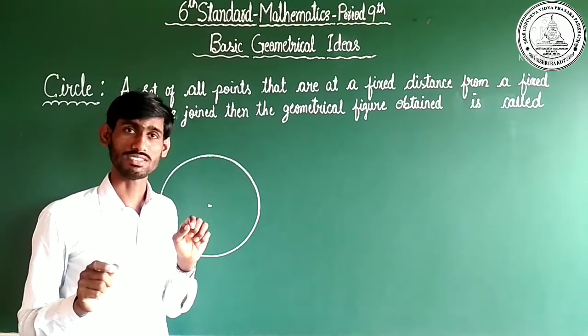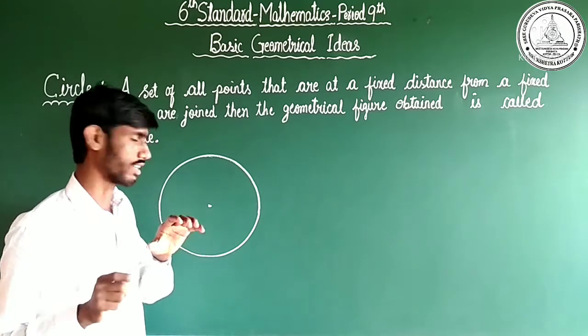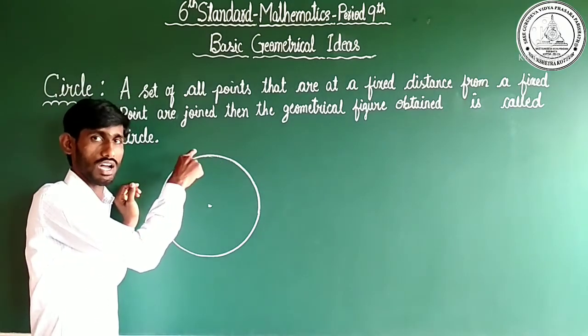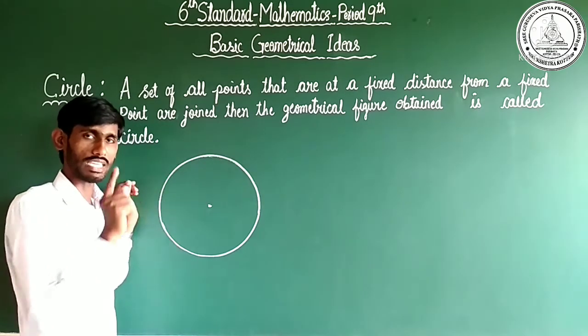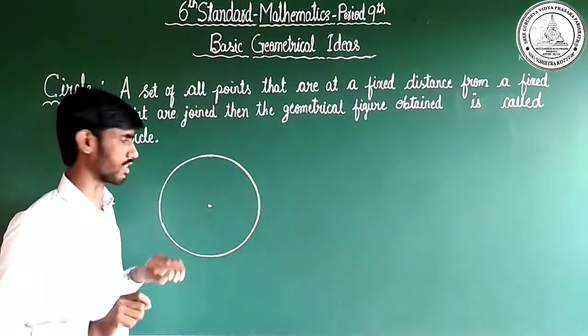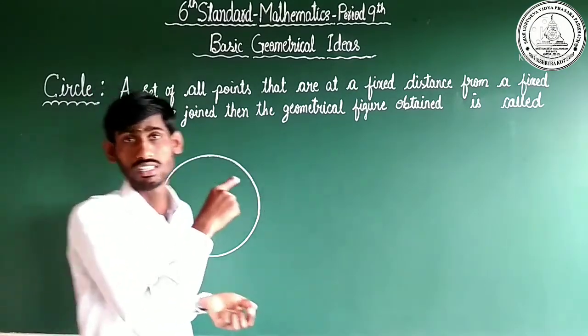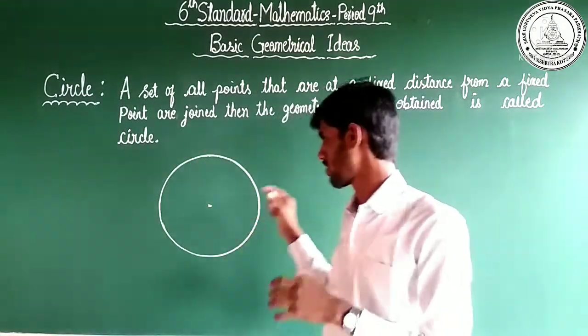Define circumference of a circle. The definition of circumference of a circle: the length of a circle, or perimeter of a circle, is called circumference of a circle. Center is one of the parts, circumference is another part. Okay, this is the definition of circumference.